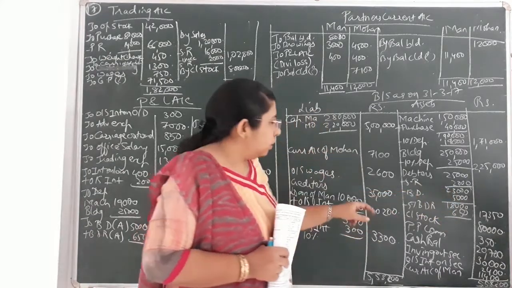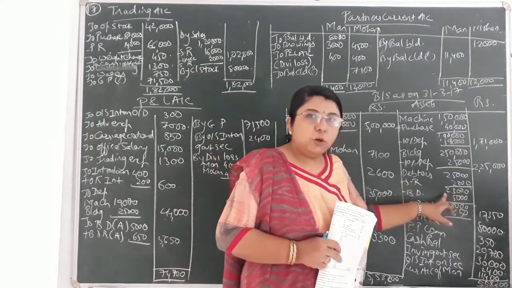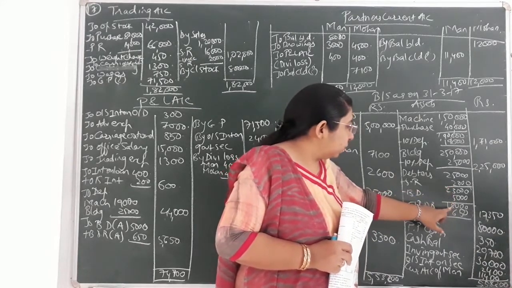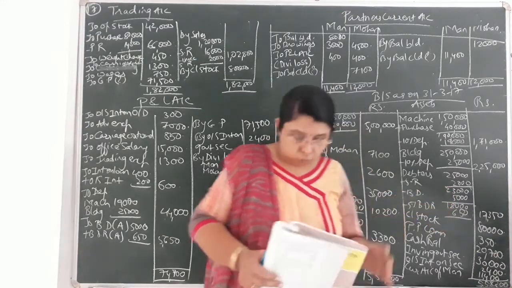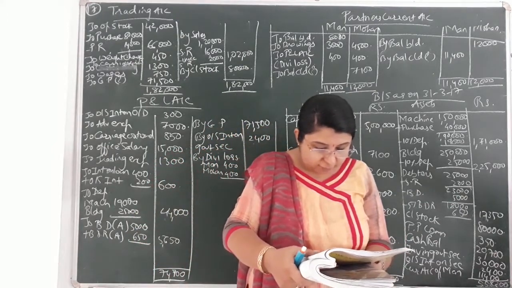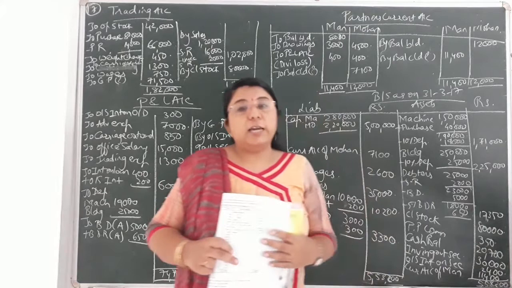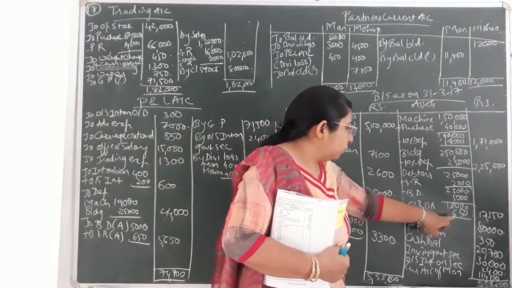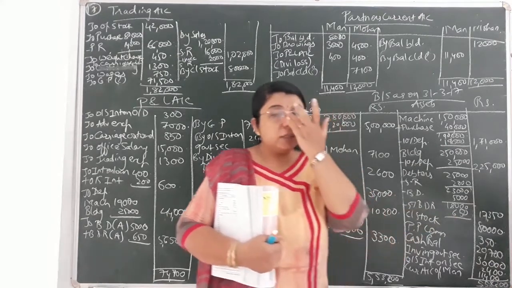From 23,000, bad debts, that is 50% of 10,000, means 5,000. So 23,000 minus 5,000 came to 18,000. Now one more adjustment is given, that is provide 5% BDR. That 5% BDR we have to calculate. Over here you can see 5% of BDR, I have written 650. Why have I written 650?